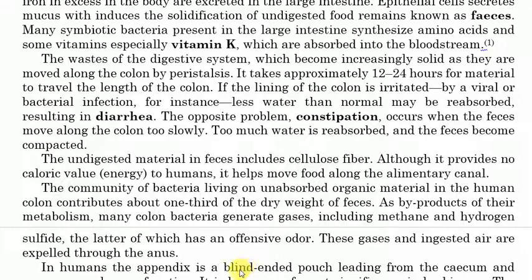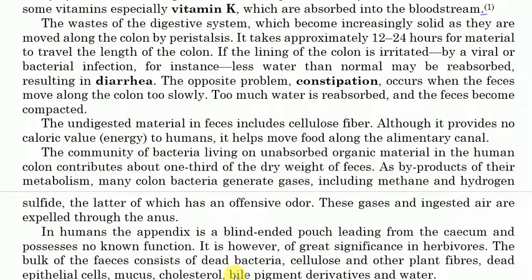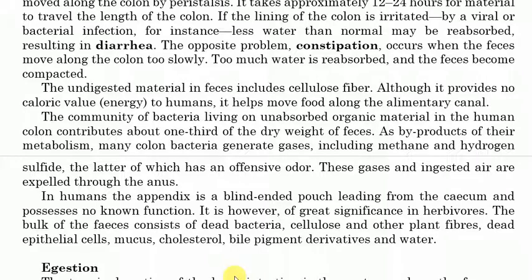So we are saying that in human, the appendix is a blind-ended pouch leading from the cecum and possesses no known function. It is, however, of great significance in herbivores.